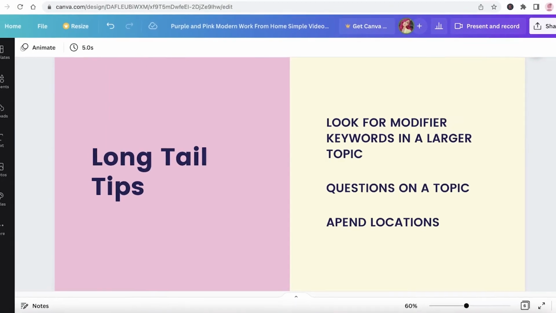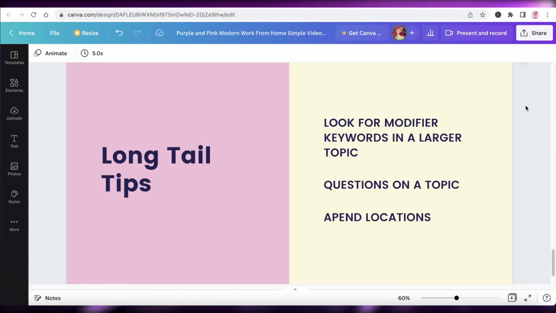Now, another great tip you can do is append location. So you can be like "tractor in", and then you will have a super low competition market, although it's not going to have a lot of high demand. But if you include multiple different locations, you can target a lot of audiences that are getting no search results, and you can grab the entire market for yourself, because those people are getting no to very few search results.